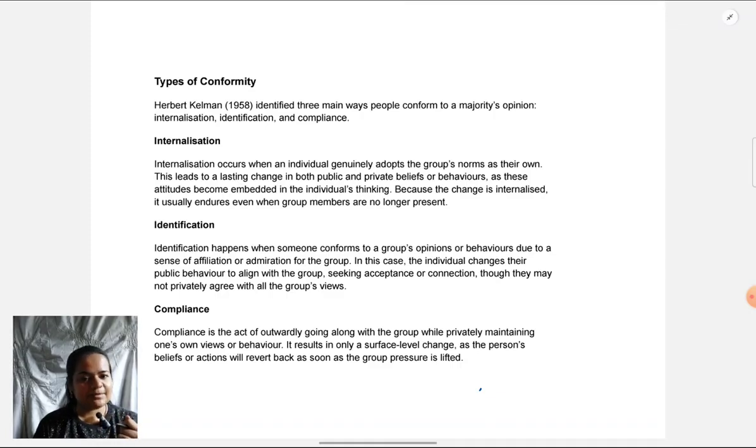Before we look at the types, we should know what conformity is. And even before we know what conformity is, we should know what the larger topic is, what social influence is. Though not mentioned explicitly in the syllabus, and so it's unlikely to be asked what social influence is, still you should know for your better understanding of this topic and to develop an interest in the topic.